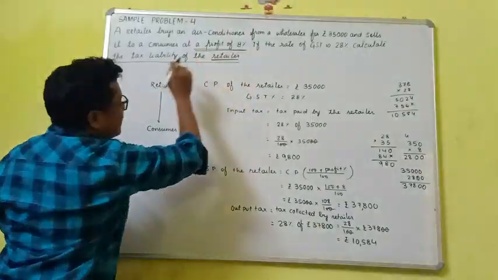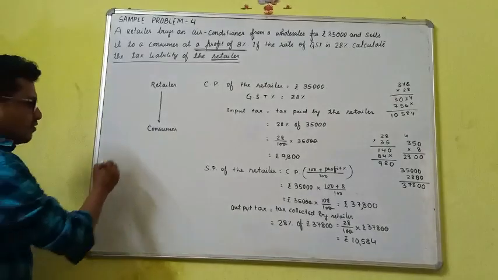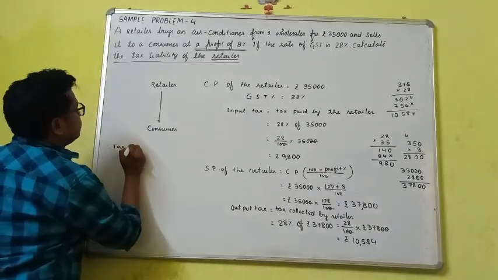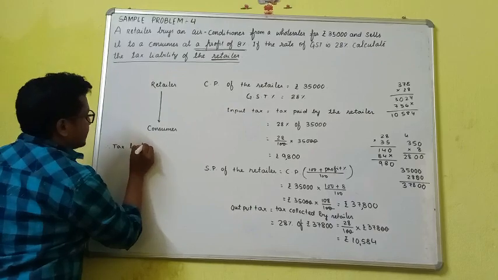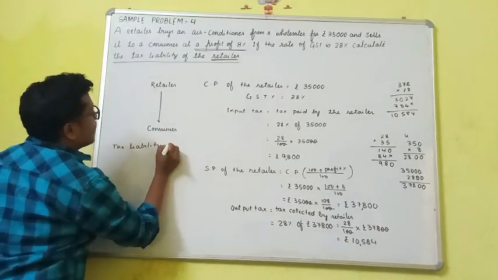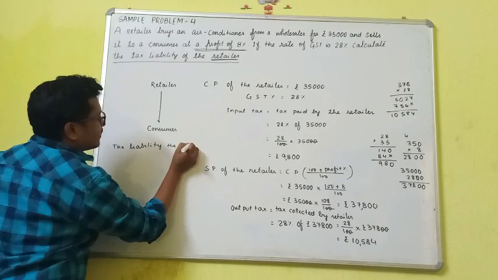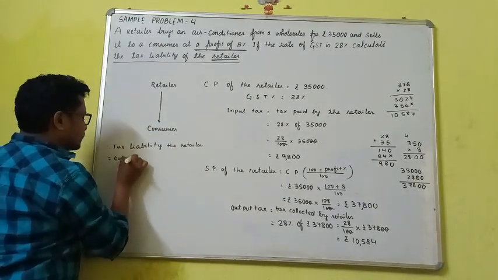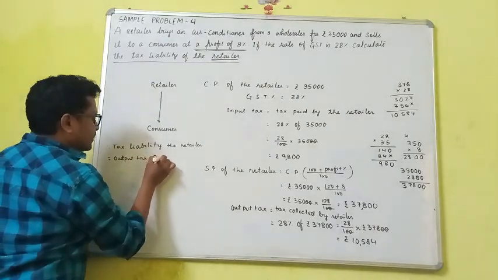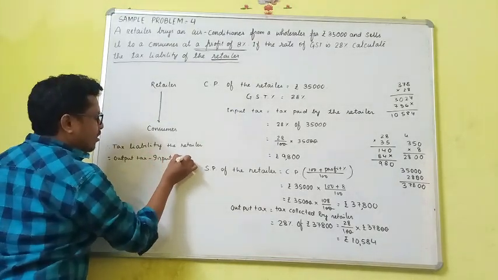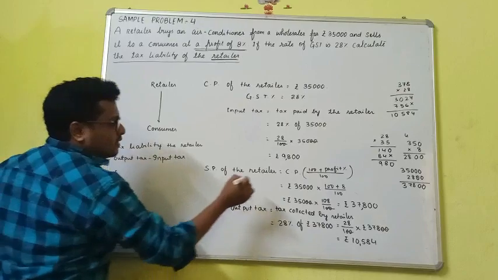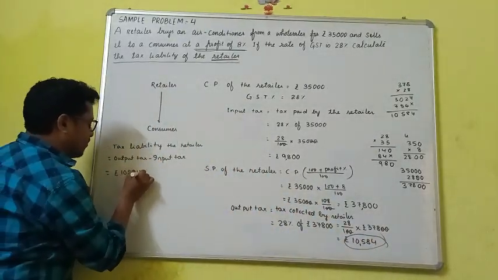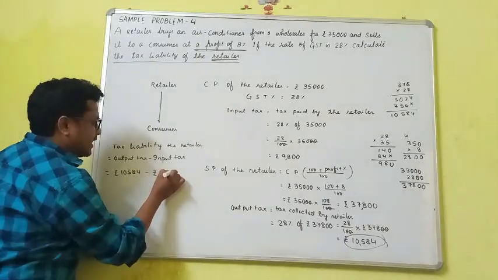So what is your question? Calculate the tax liability of the retailer. Now if you subtract these two, the tax liability or tax paid by the retailer is equal to output tax minus input tax. So output tax here is 10,584 minus rupees 9,800.